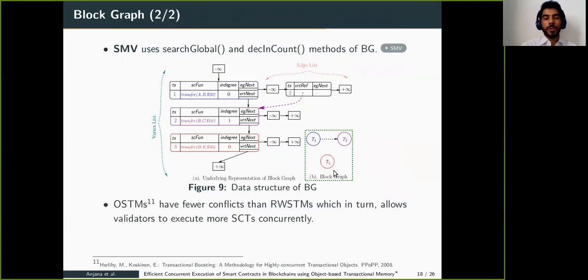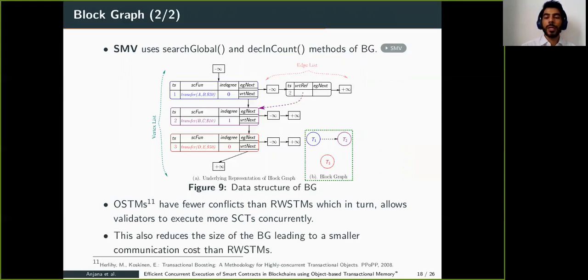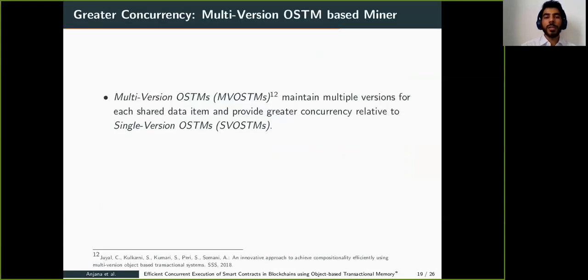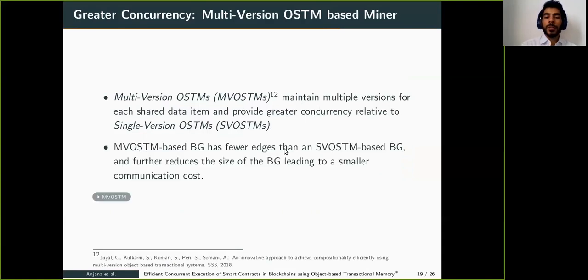In the literature, it is already proven that OSTM has fewer conflicts than read-write STM, which in turn allows the validator to execute more smart contract transactions concurrently. This also reduces the size of the block graph, leading to a smaller communication cost than read-write STM. To achieve even more concurrency, we propose to use a multi-version OSTM-based miner, where MVOSTM maintains multiple versions with each shared data item and provides greater concurrency than the single-version OSTM, as known from the literature. So the MVOSTM-based block graph has fewer edges than the SVOSTM-based block graph, further reducing the size of the block graph and leading to a smaller communication cost.